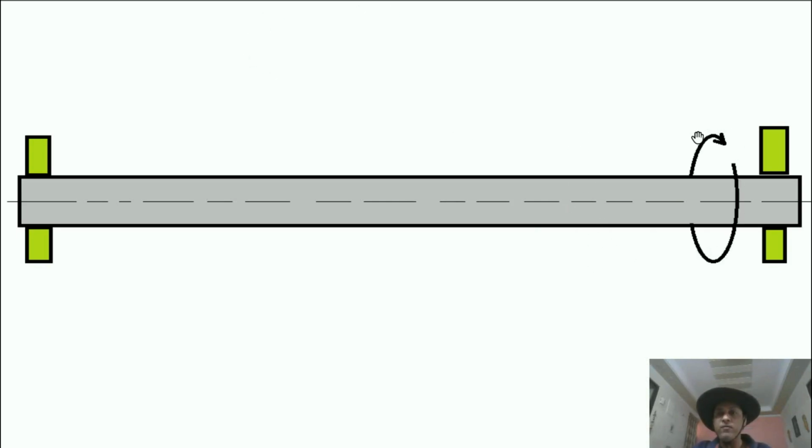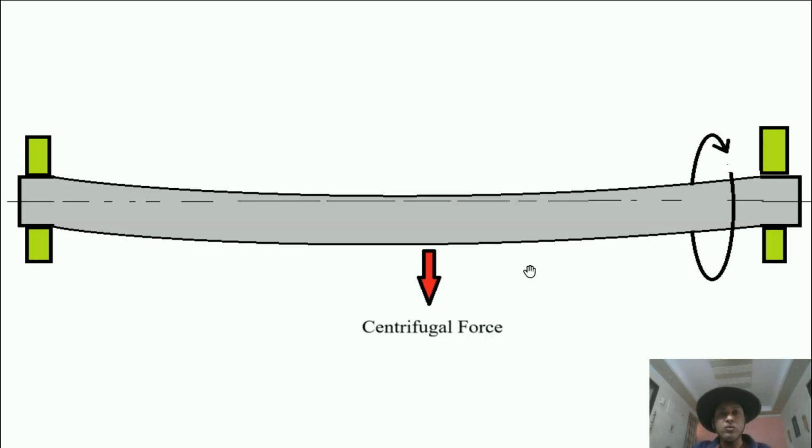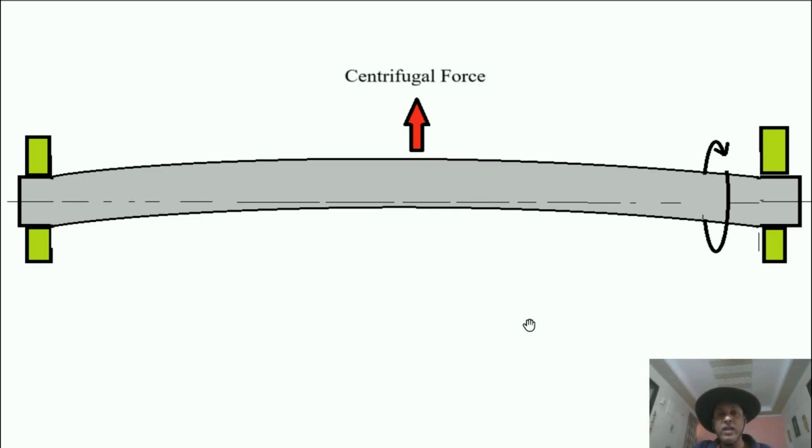Now suppose the shaft starts spinning. Due to the spin, a centrifugal force will develop in the shaft. The centrifugal force will develop a bow in the shaft because the centrifugal force always acts in the radial direction, away from the center of rotation. So the centrifugal force will act and develop a bow-type shape.